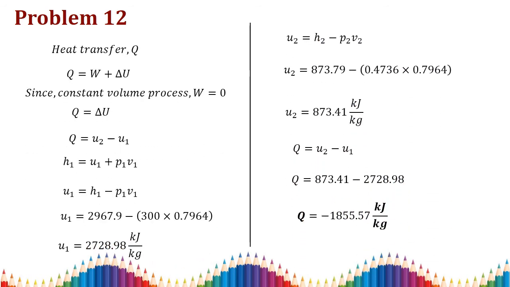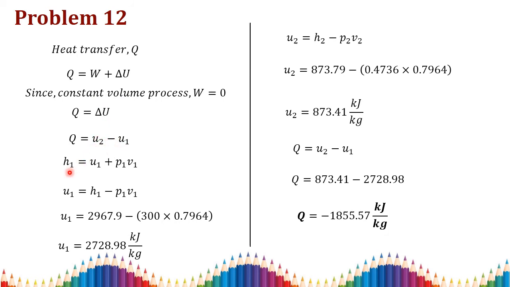Since we need to find the heat transfer for this process, according to the first law of thermodynamics, Q is equal to W plus delta U. Since this process is cooling at constant volume, in the PV diagram we have a straight line, so there is no area under the curve, or otherwise work done is 0 in this case, right? So we can write Q is equal to delta U. This change in internal energy can be written as U2 minus U1. So we need to find U1 and U2.